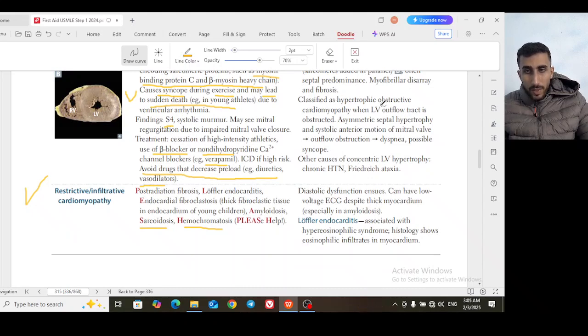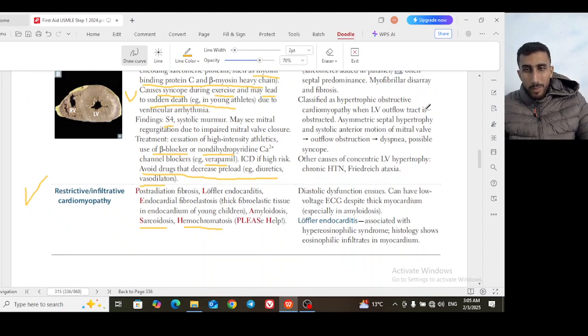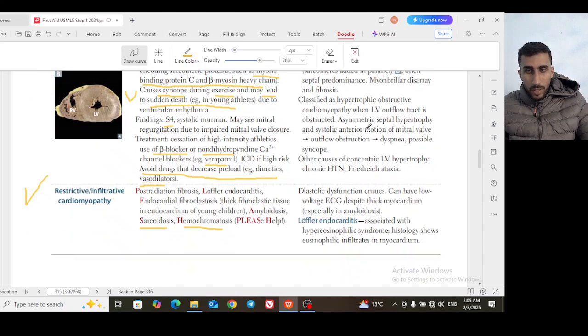It is classified as hypertrophic obstructive cardiomyopathy when the left ventricular outflow tract is obstructed, and the hypertrophy does not essentially need to be symmetrical. There may be asymmetrical septal hypertrophy of the septum and systolic anterior motion of the mitral valve.